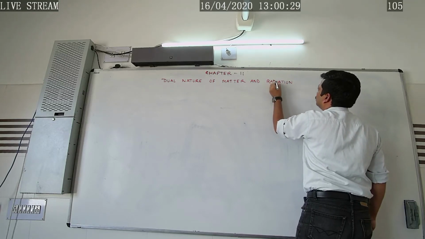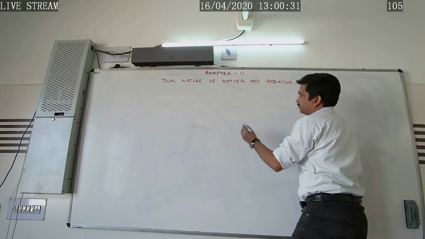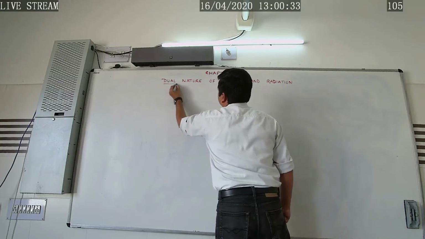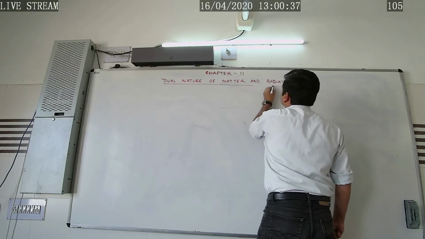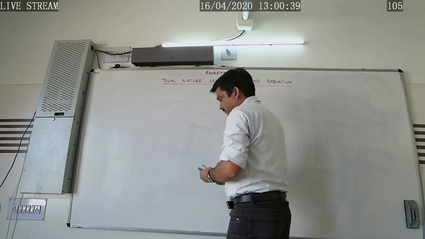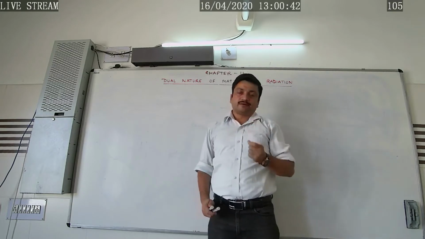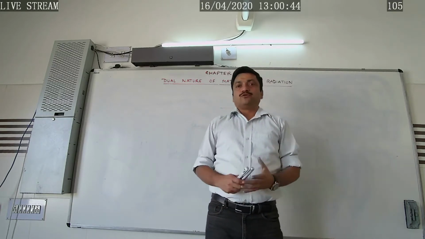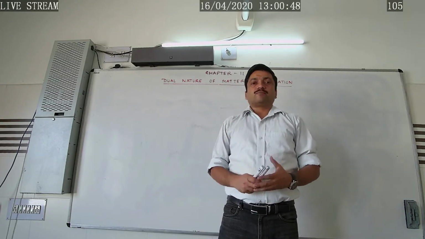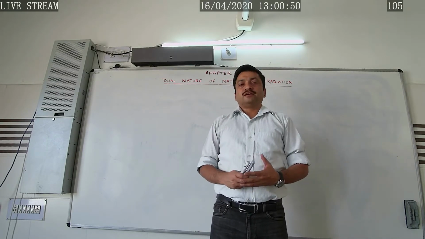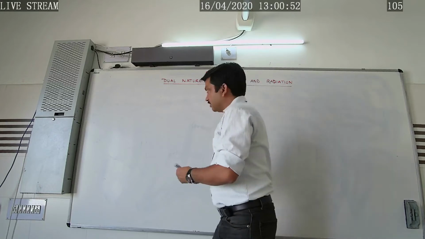In order to study this chapter, first of all, we need knowledge about some basic terminology. We are going to define some basic terms. First of all, what do we mean by work function, what about the electron volt, what about the threshold frequency. So let's study about these terms.